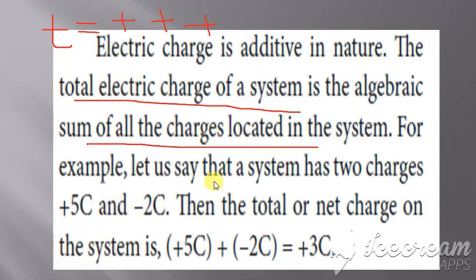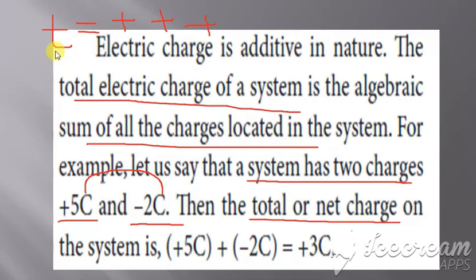Suppose there are two charges, plus 5 C and minus 2 C. The total charge is given by the addition of all the charges.